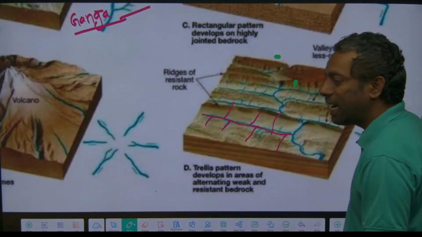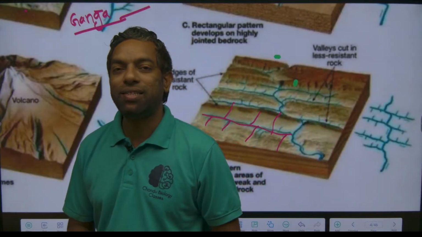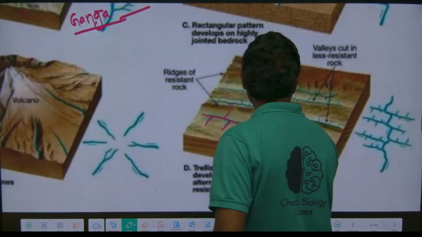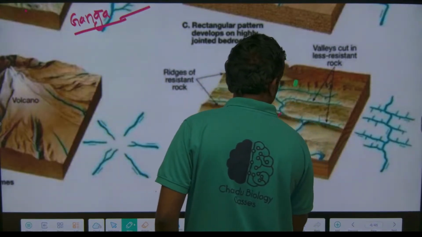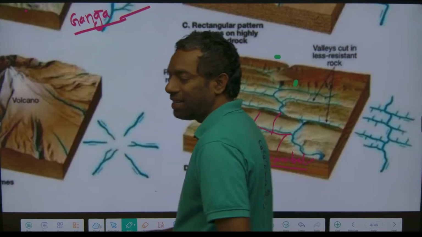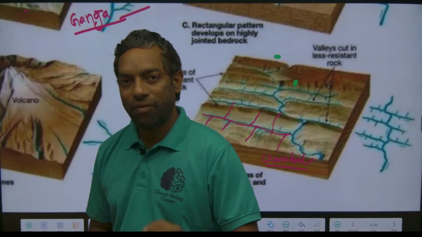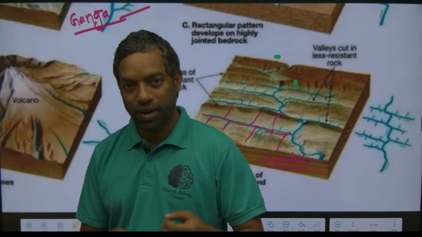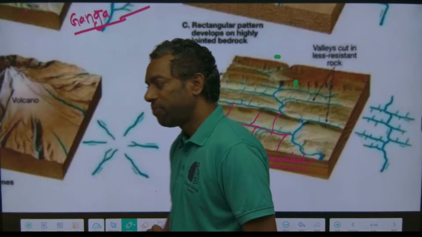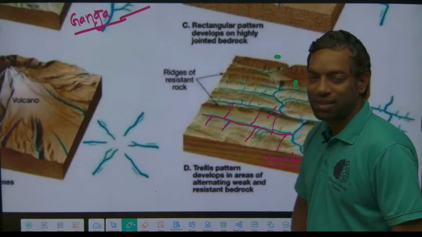That is the right-angle adding of the trellis river. Trellis is the Chambal river system. The main river has tributaries added to it at right angles, 90 degrees, directly. That is the Chambal river system.